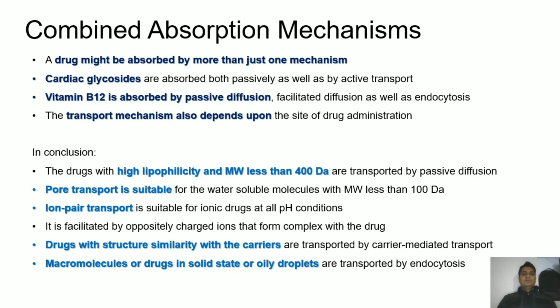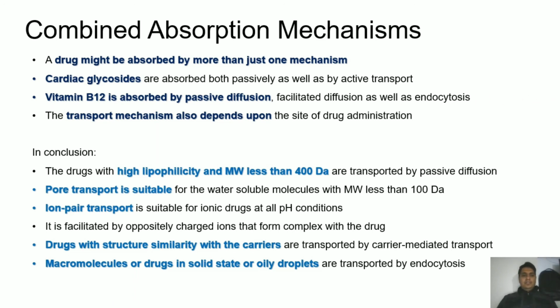Now some facts related to these mechanisms are shown here. A drug might be absorbed by more than just one mechanism, and cardiac glycosides are the best example that are transported by both passive and active transport. Vitamin B12 is absorbed by passive diffusion, facilitated diffusion, as well as endocytosis. And the transport mechanism also depends on the site of drug administration.